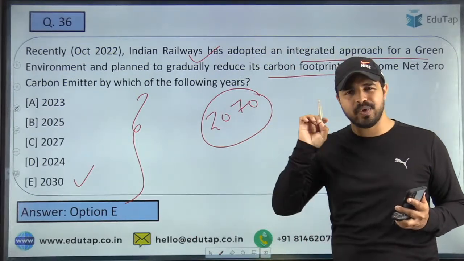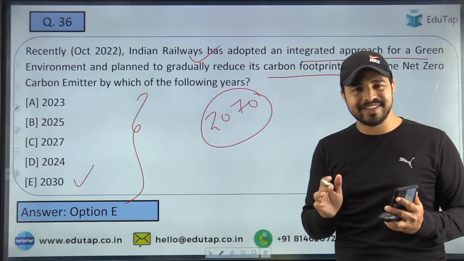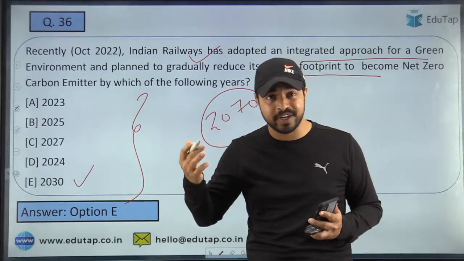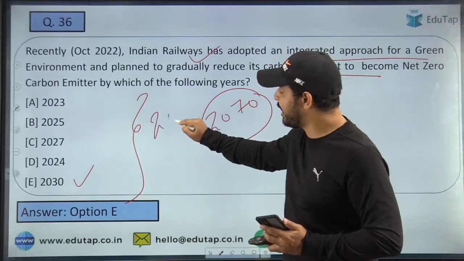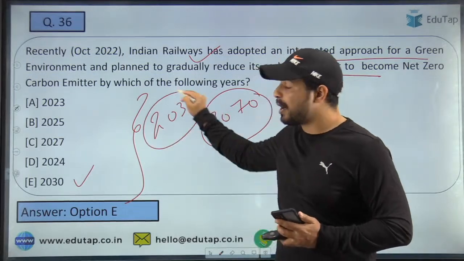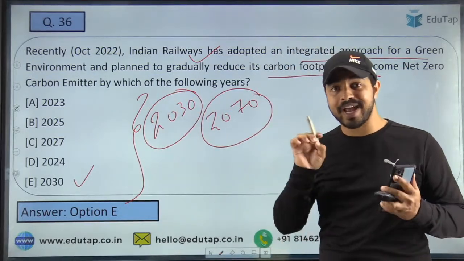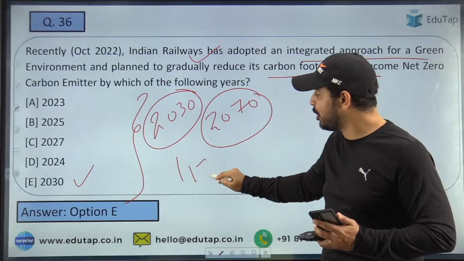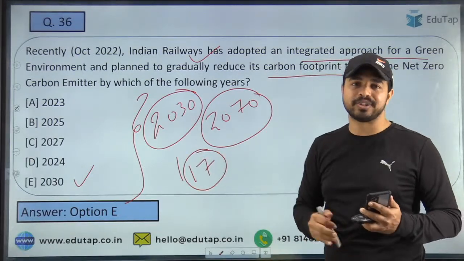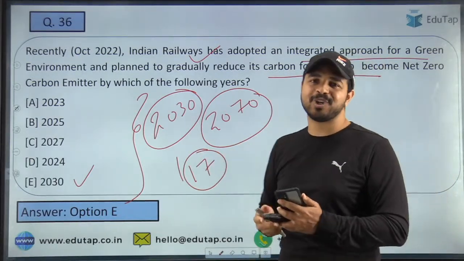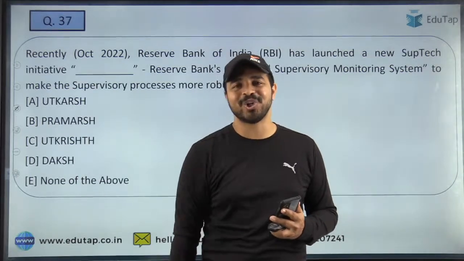और 2030 guys, it is a very important year, क्योंकि United Nations के Sustainable Development Goals को achieve करने की भी जो हमारी timeline है, that is 2030. अब SDG को हमने बोला है, तो guys, there are basically 17 goals in the Sustainable Development Goals. So all these kind of things are very important to be covered from the exam point of view. Let's move on to the next question.